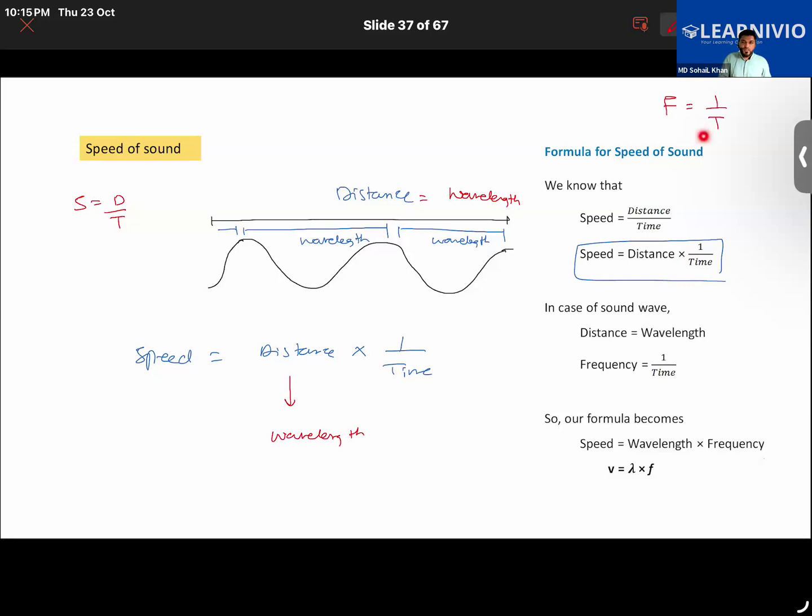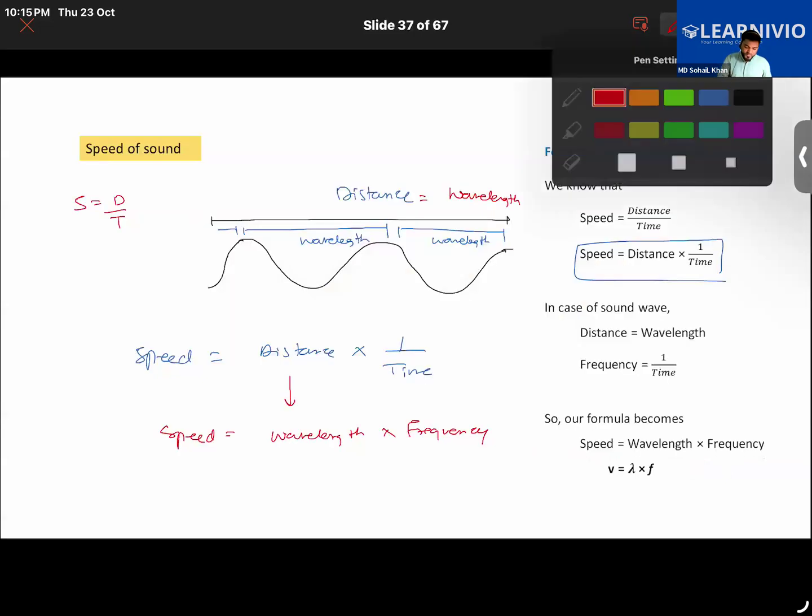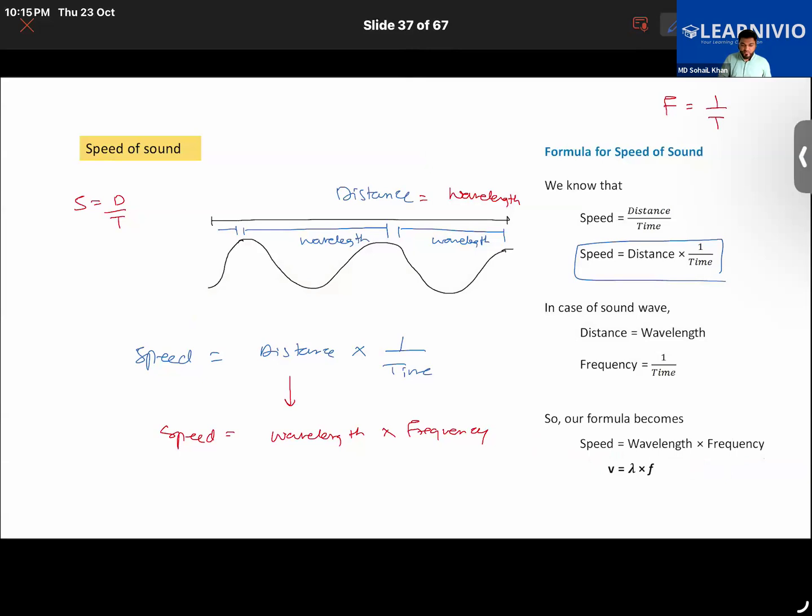So in place of 1 upon time period, we can write frequency. So the speed of a sound wave can be known if the wavelength and the frequency are given. I hope that is clear. Usually a question on this might not be asked, but sometimes the examiner might ask, so I included that too.